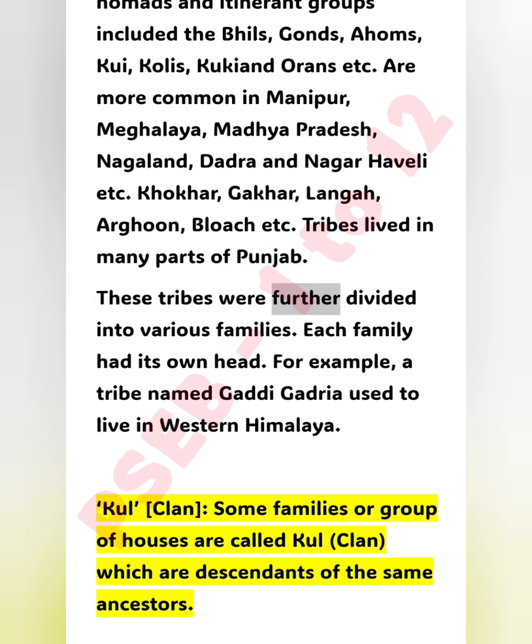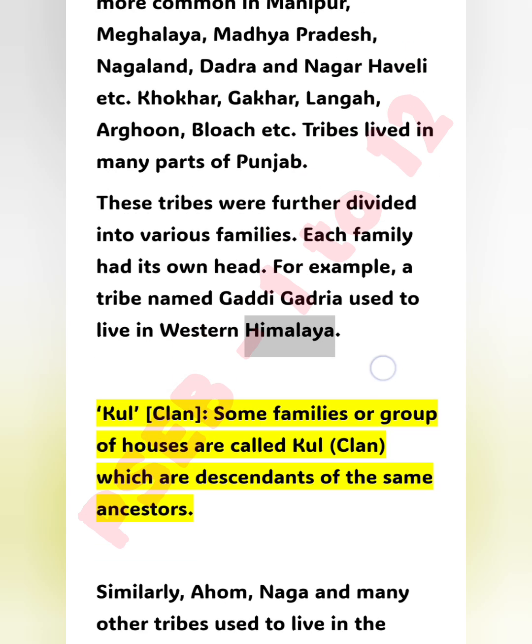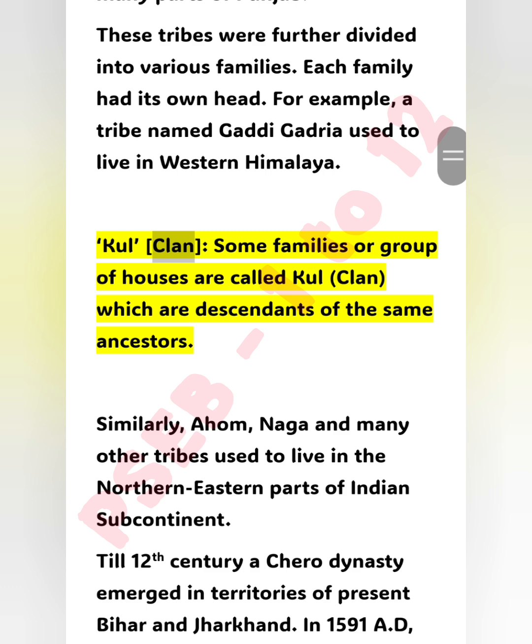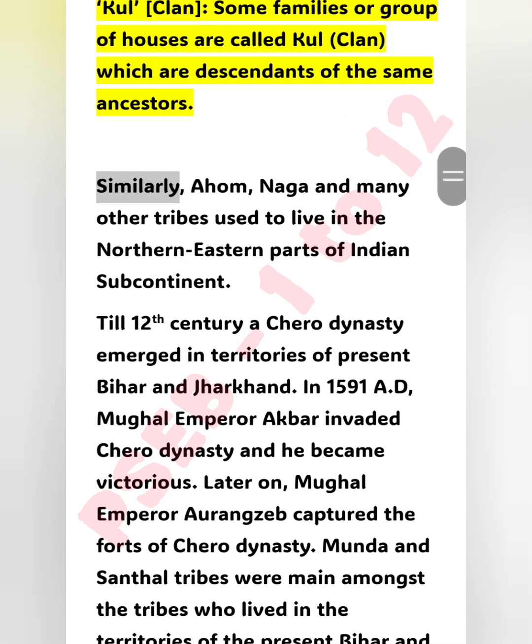These tribes were further divided into various families. Each family had its own head. For example, a tribe named Gaddi used to live in the western Himalaya. Some families or groups of houses are called Kul, clan, which are descendants of the same ancestors. Similarly, Aham, Naga and many other tribes used to live in the north-eastern parts of the Indian subcontinent.